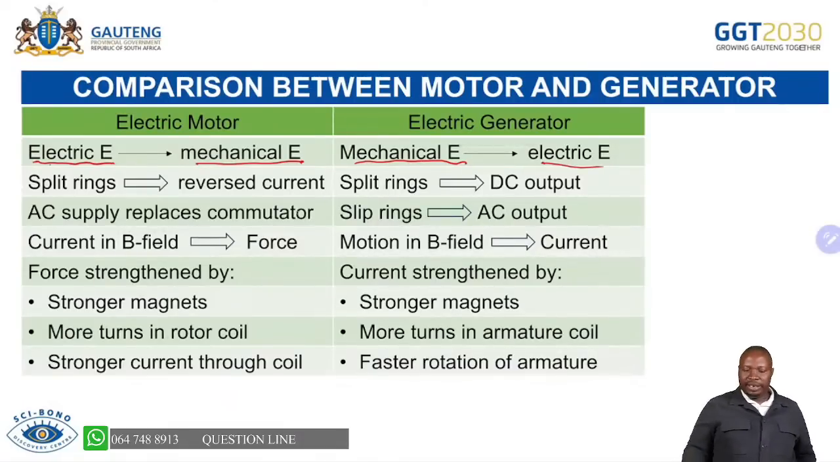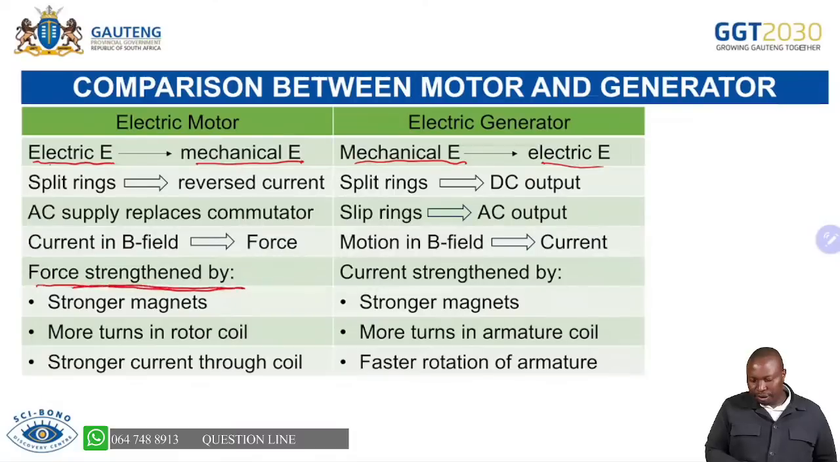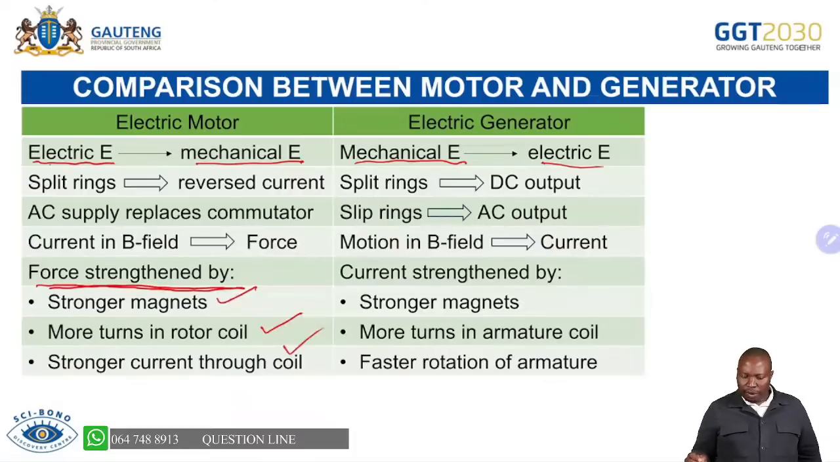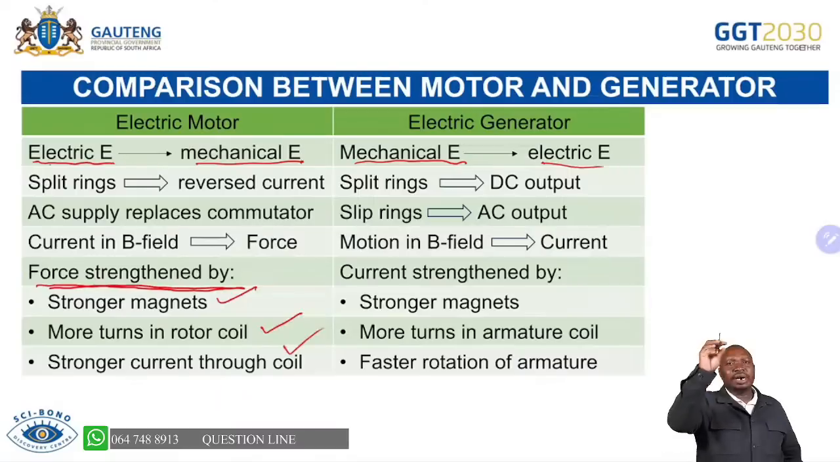And then the force strength. If you want to increase the force in the motor, you will use stronger magnets, more turns in the coil, and a stronger current through the coil. Now, stronger magnets doesn't mean bigger magnets. It doesn't mean that because a magnet is bigger, then it's stronger. So you must have that in your mind.